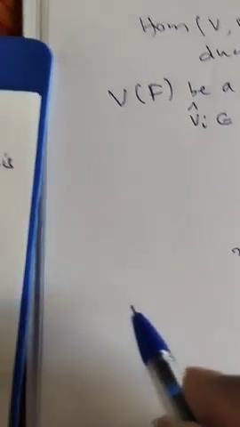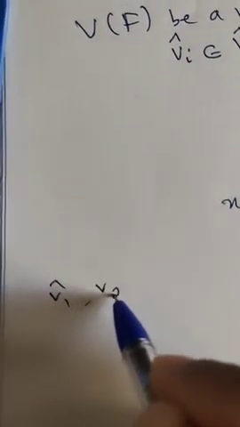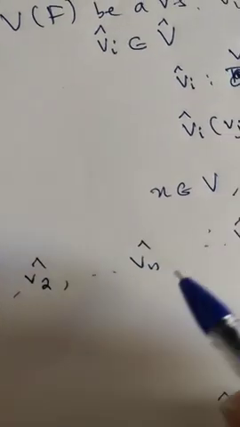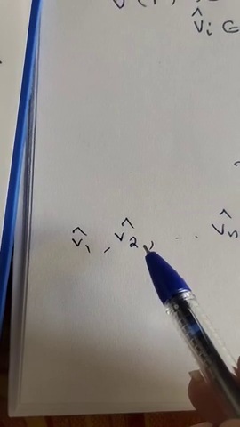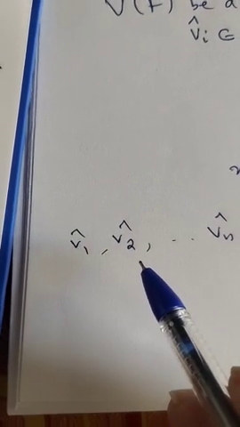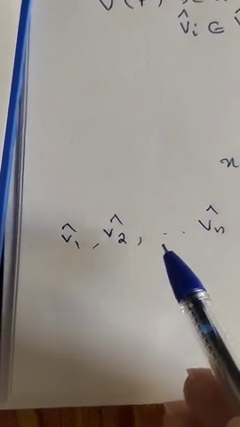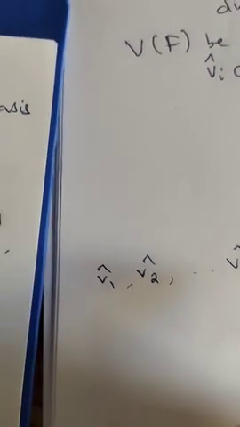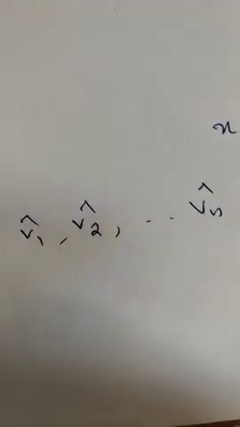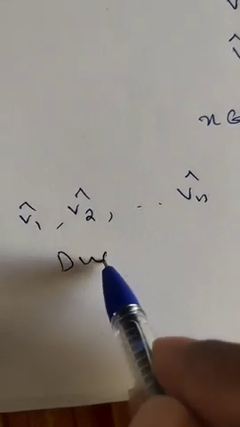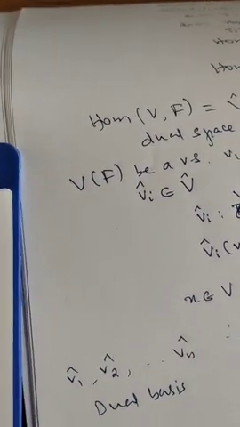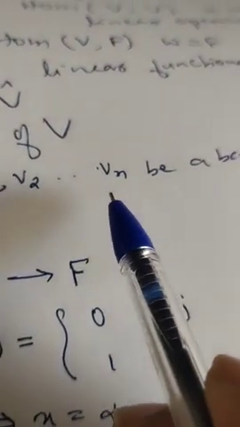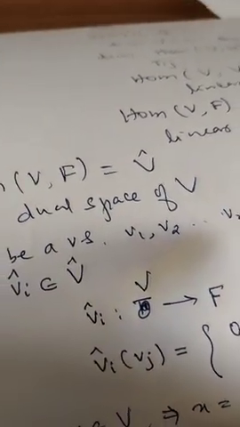The basis is V1 cap, V2 cap, etc., Vn cap, defined like this. So V1 cap, V2 cap, etc., Vn cap form a basis of V cap. These basis elements are called the dual basis, the basis elements dual to the basis V1, V2, etc., Vn of V.